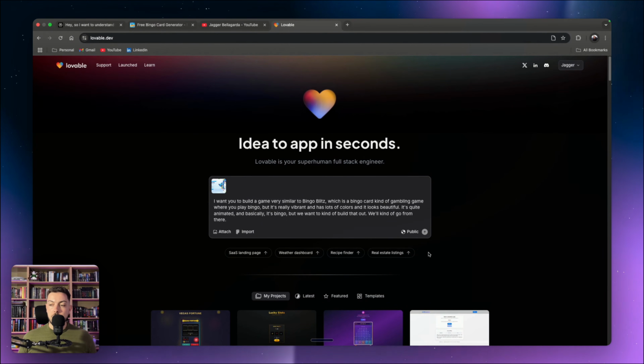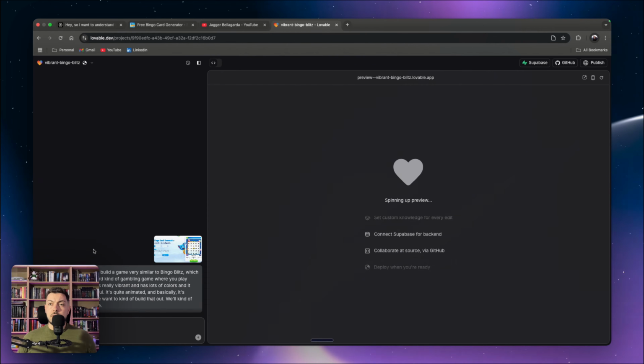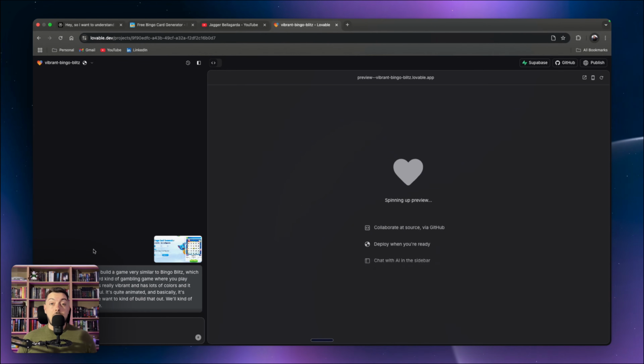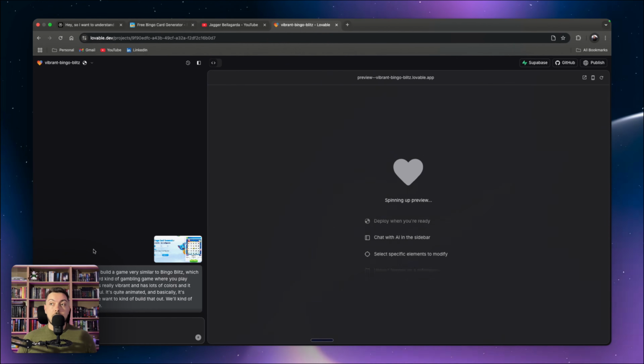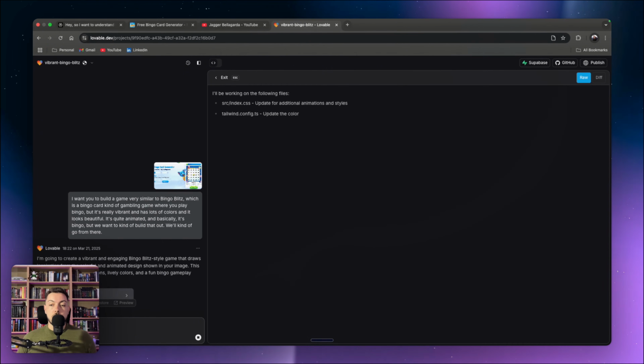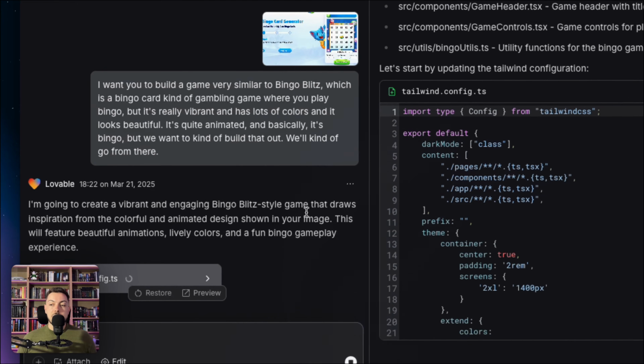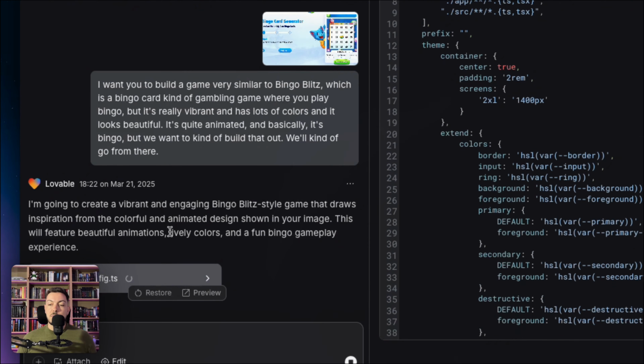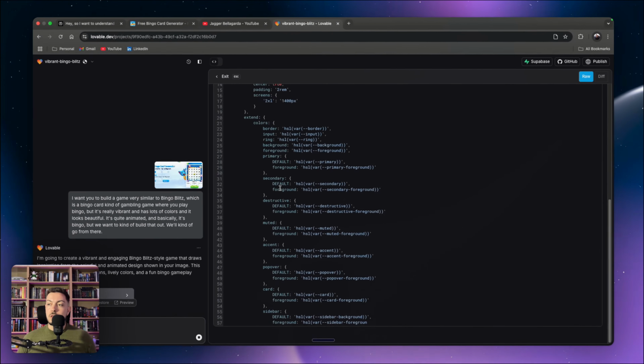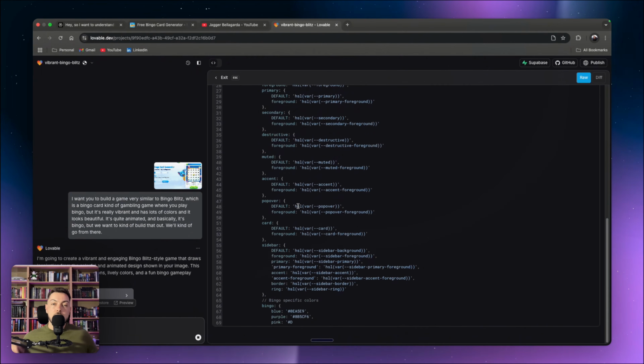Let's hit launch. Okay, so now Lovable is going to basically be our AI coder. It's going to build out the code for us. So you'll see it will start talking to us. I'm going to create a vibrant and engaging Bingo Blitz style game that draws inspiration from the colorful animated design, and so forth. And then you can see over here, it's already starting to build the code.